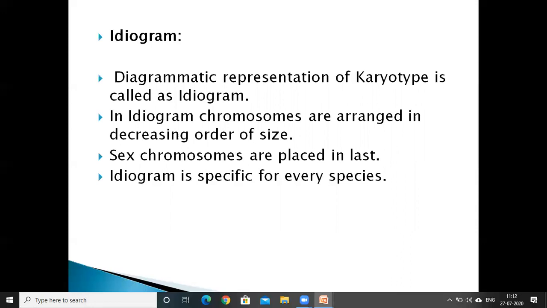In every human organism, autosomes and allosomes are present. So the allosomes, the sex chromosomes, are placed first, later the autosomes. This ideogram is also specific for every species. It is not common in all species. For every species, it is specific.